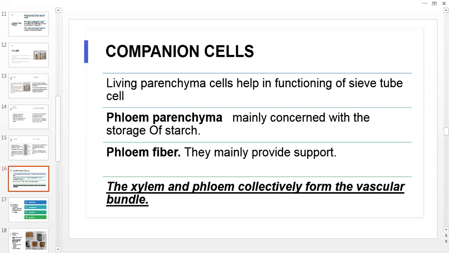And xylem and phloem collectively are called the vascular bundle. This is an important point. What is a vascular bundle? So xylem and phloem collectively are called the vascular bundle.